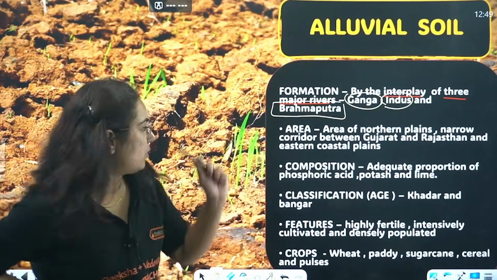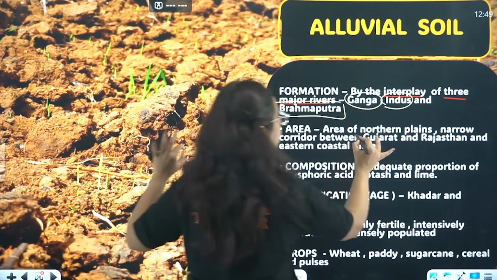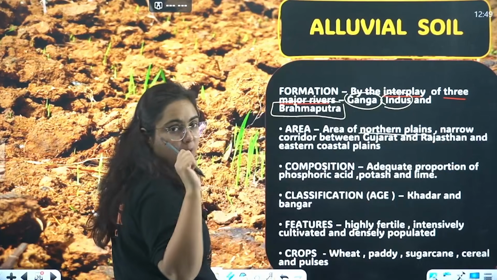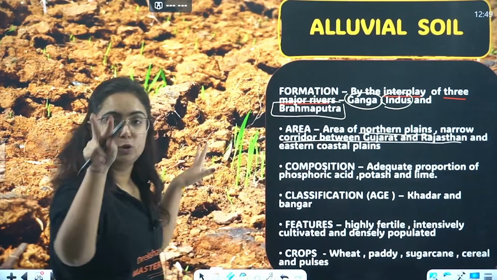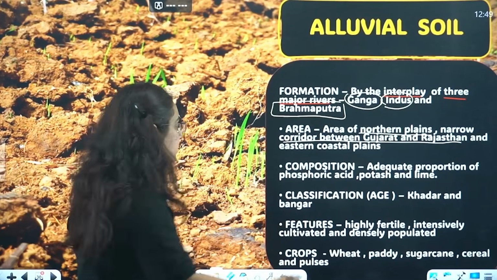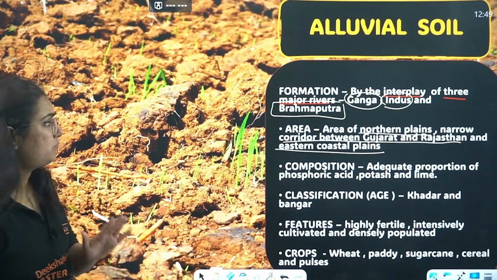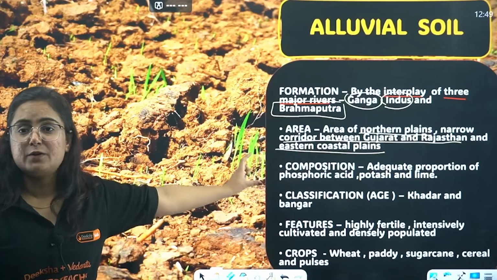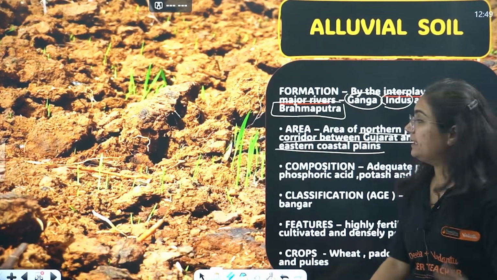ठीक है, so one point is that. Second, where is it found? They are found in the northern plains of India. Number 1, the narrow corridor between Gujarat and Rajasthan. Number 2, I'll show you on the map. Number 3 is the eastern coastal plains, obviously. So they are found in the northern plains, in the corridor between Gujarat and Rajasthan, and then in